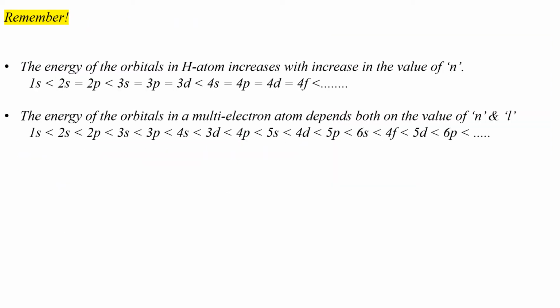Children, remember the energy of orbitals in hydrogen atom increases with increase in the value of n, and the corresponding order of increasing energy in hydrogen atom is shown. The energy of orbitals in a multi-electron atom, on the other hand, depends both on the value of principal quantum number n and azimuthal quantum number L. So, the corresponding order of increasing energy in a multi-electron atom is also shown here.